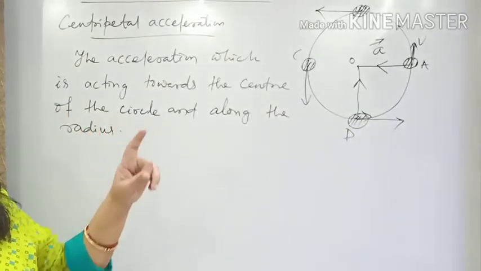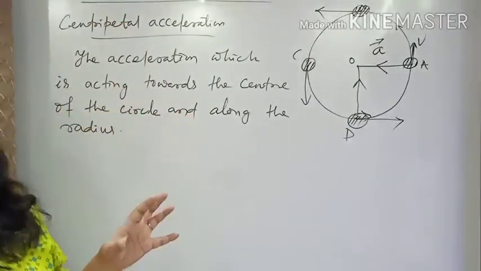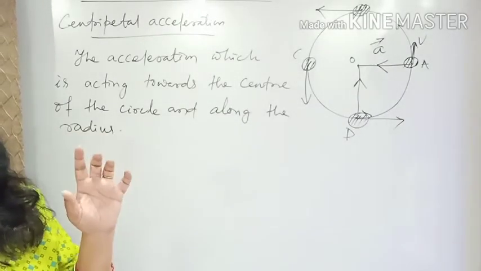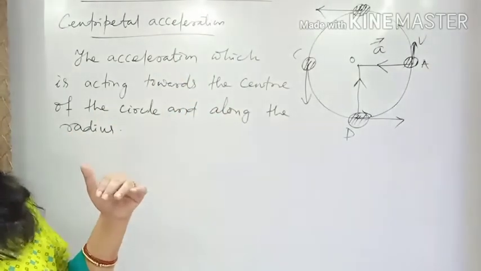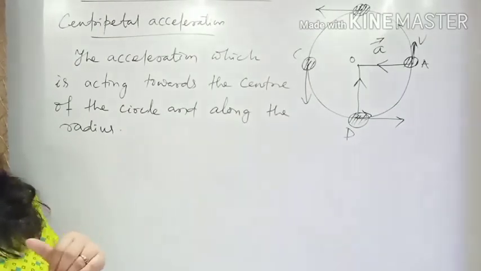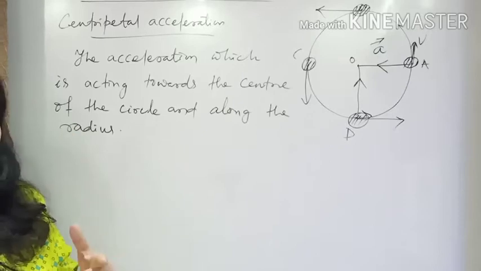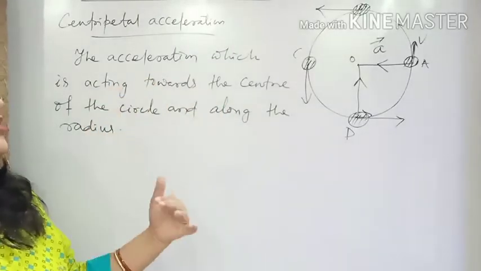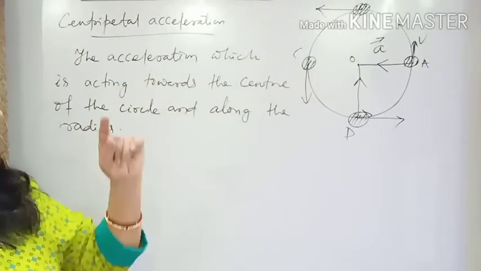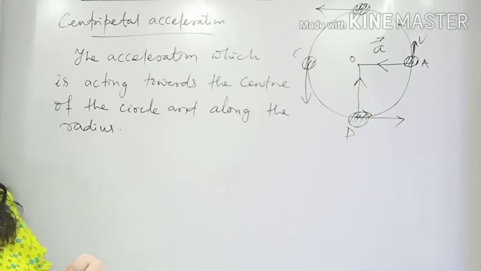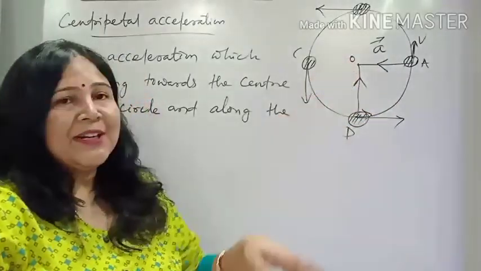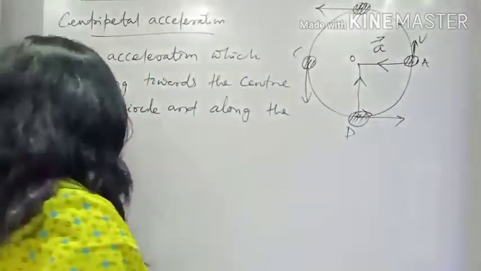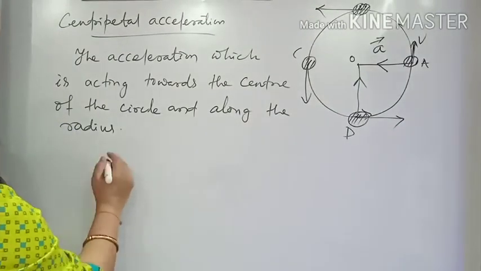First thing you need to remember: in case of uniform circular motion, speed remains constant, but velocity doesn't. Why? Because velocity depends upon the direction, and since at every part of its path the direction is changing, velocity changes. Then if velocity changes, there will be an acceleration. That's why uniform circular motion is an accelerated motion. And the direction of acceleration is along the radius and towards the center of the circle. That's why it is called centripetal acceleration.